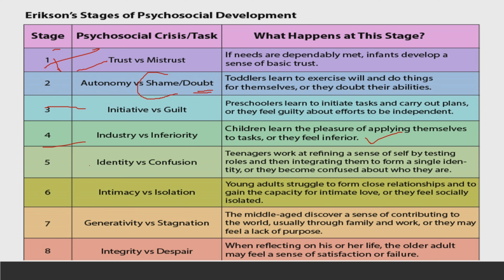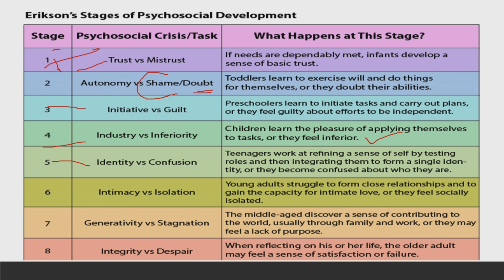The next stage is identity versus confusion. Teenagers work at refining a sense of self by testing roles and then integrating them to form a single identity, or they become confused about who they are.